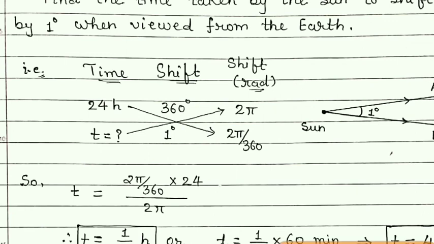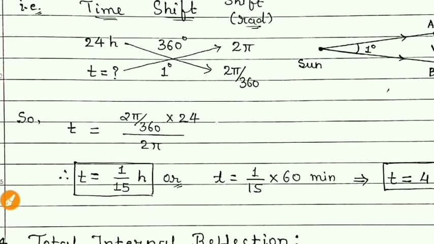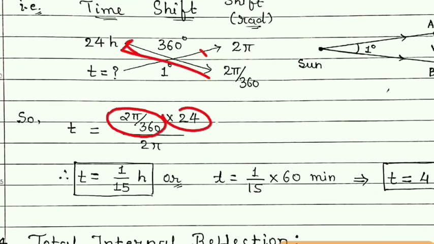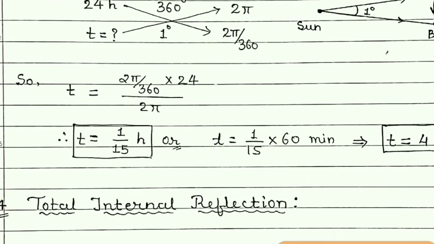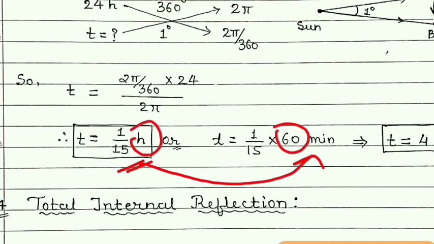So now cross multiplication, 24 hours to this and T to this. Just make T the subject and you will get 2 pi by 360 into 24, divided by 2 pi. If you calculate this, you will get T equal to 1 upon 15 hour. If you want to convert this hour to minutes, then we know that 1 hour is equal to 60 minutes, so we simply multiply by 60.